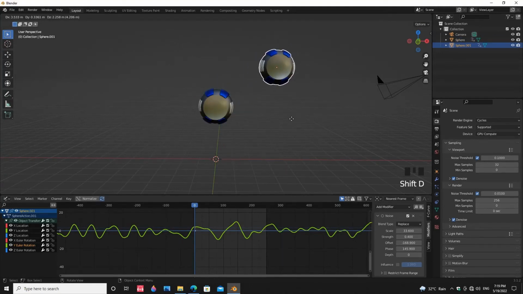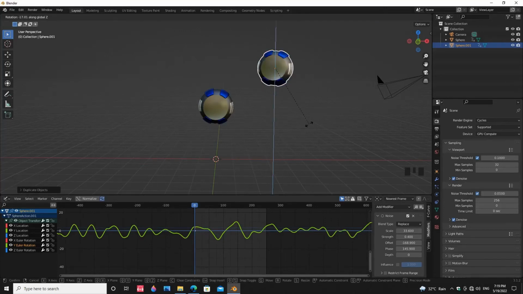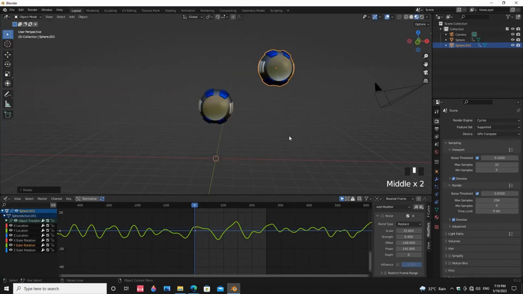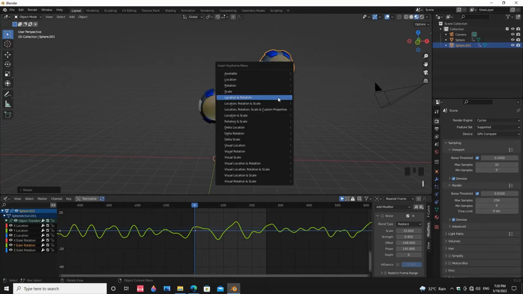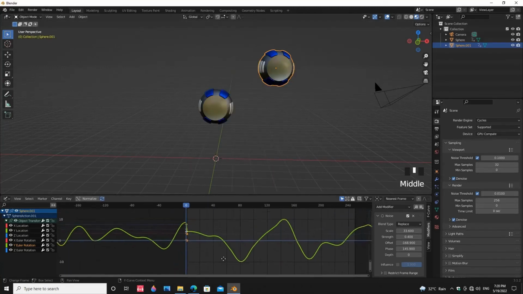Duplicate the drone. Press I to insert a keyframe in location and rotation, then add a noise modifier to the Z location, X rotation, and Y rotation. Because this is the same process as before, I am fast forwarding the video.